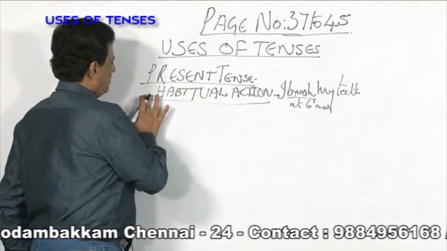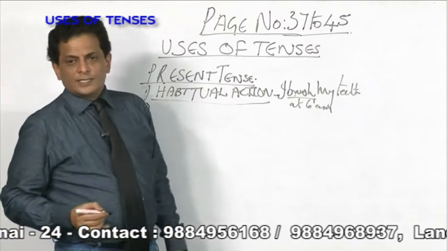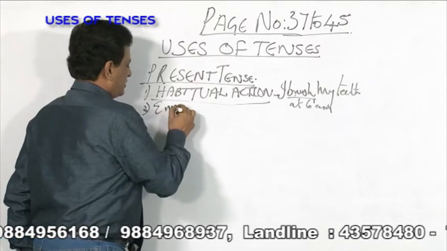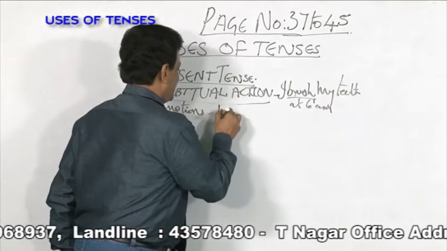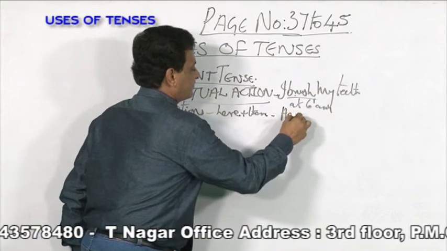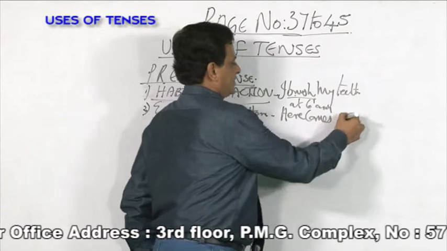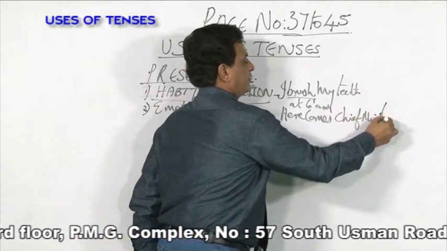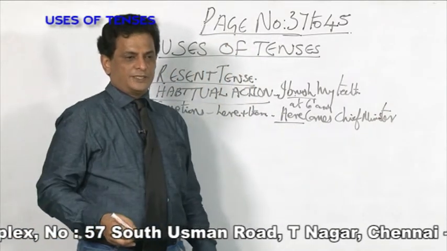Number 1 is habitual action and number 2 is emotions. Whenever you are saying exclamatory words with here and there, for example, here comes the Chief Minister. You are very happy about it. When you are very happy, you say, here comes Chief Minister.